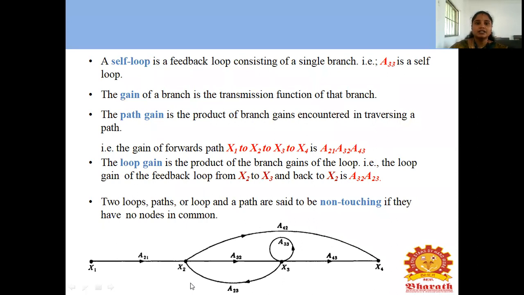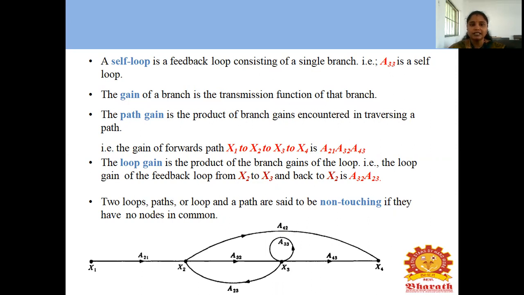Next, the self loop is a feedback loop consisting of a single branch. That means A33 is a self loop. This one, A33, is a single loop. It's connected to only one point. The gain of a branch is the transmission function of that branch.